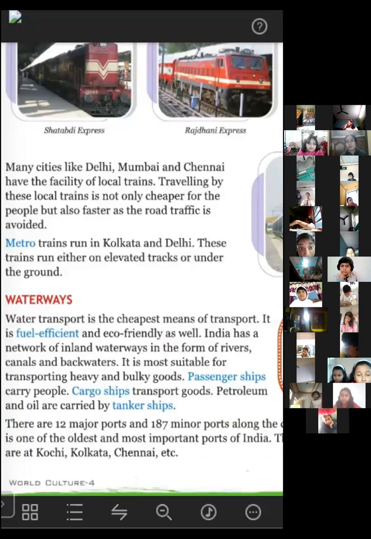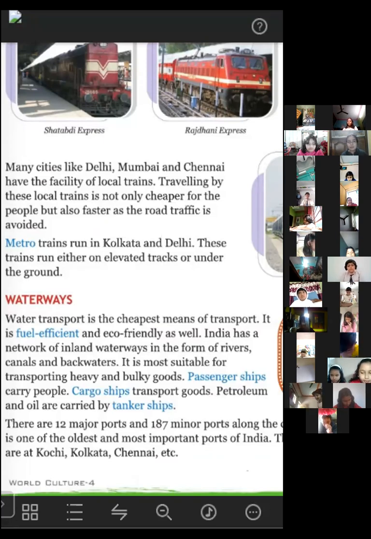So passenger ships. From the name, you can understand that a passenger ship carries passengers or people. Cargo ships carry only goods. Like in the case of trains, you have seen passenger trains that carry passengers or people, and goods trains that carry only goods. Similarly, cargo ships will only carry or transport goods.